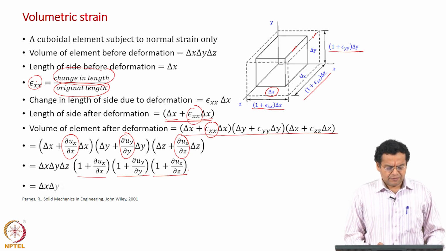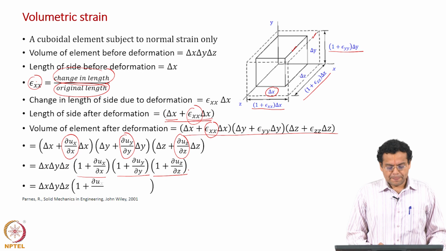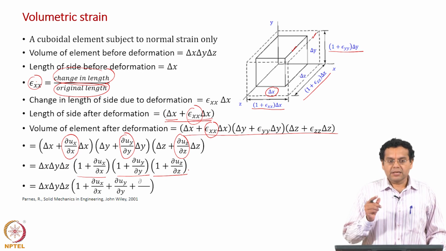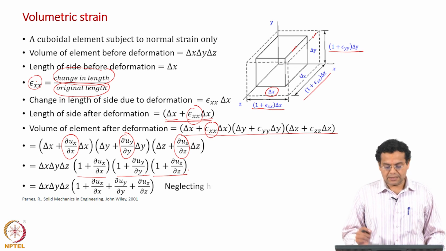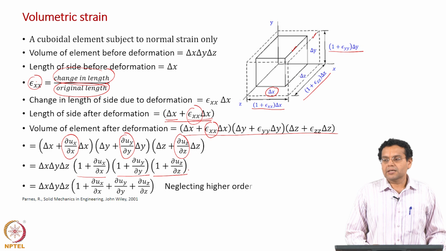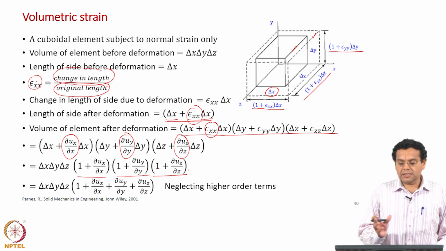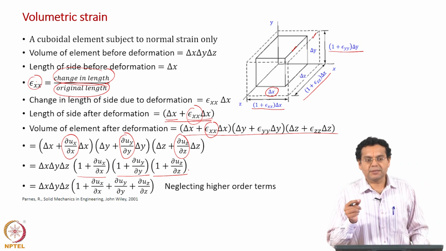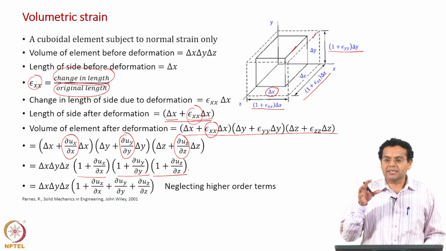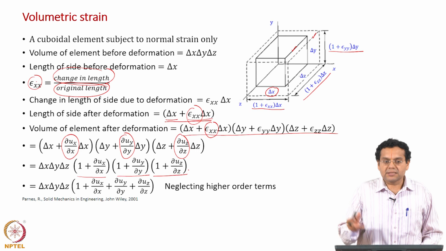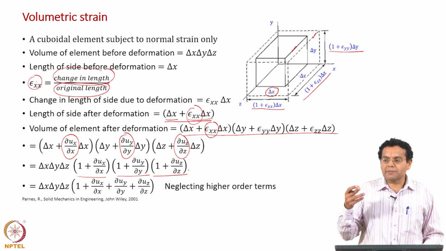Now, we will have to multiply all this. When we multiply, we neglect all the terms which are second order, third order, etc. Why do we do that? Remember, all our discussions are under the infinitesimal strain theory. Under that assumption, the normal strains are very small, let us say 10 power minus 6. Compared to that, when you square, it becomes 10 power minus 12, which is negligible.